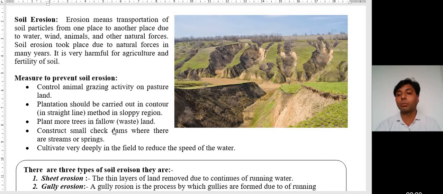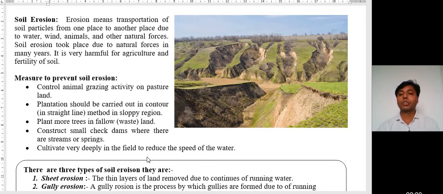We have to plant more trees in the wasteland area. It should be utilized for the plantation of trees and for other work. Fourth, construct small check dams where there is a stream or spring. Suppose running water is there, it should be stopped with the help of check dams or some other method. Last point, cultivate very deeply in the field to reduce the speed of water.